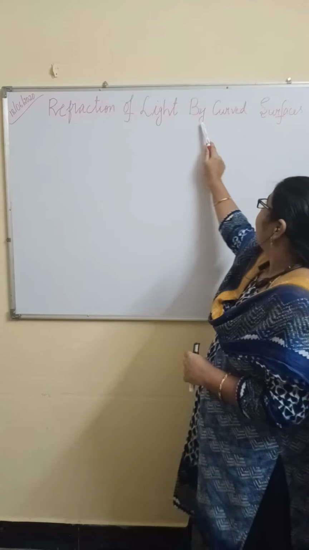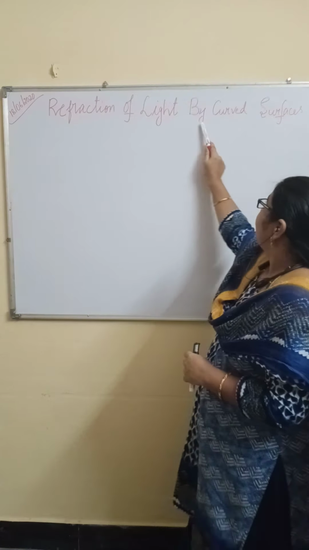Speed of light is maximum in vacuum. Do you know how much it is? That is 3 into 10 to the power of 8 meter per second. If you want to say in terms of centimeter per second, 3 into 10 to the power of 10 centimeter per second.